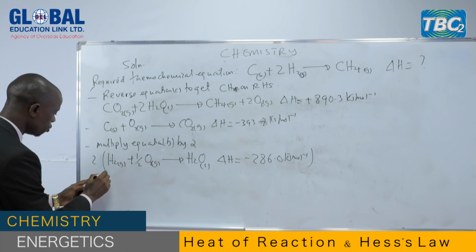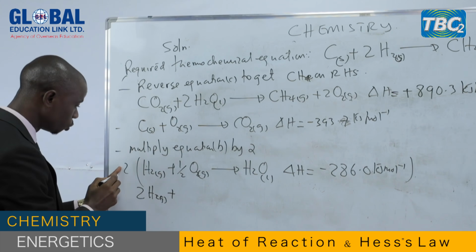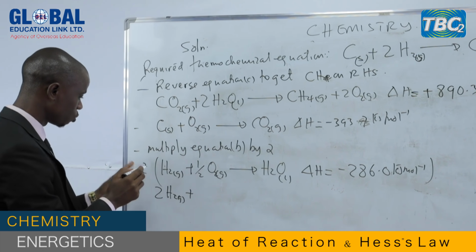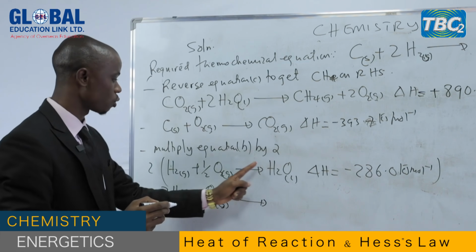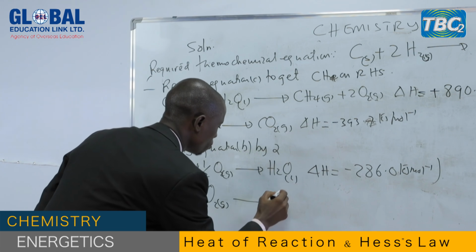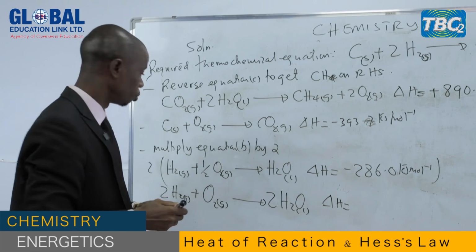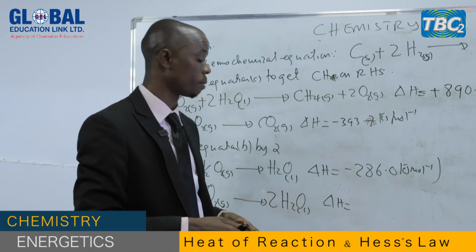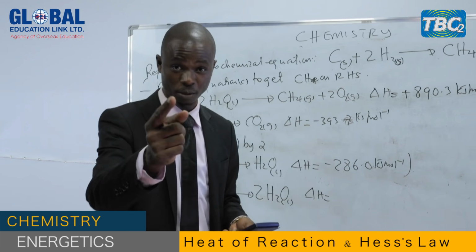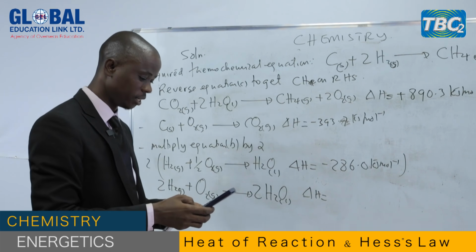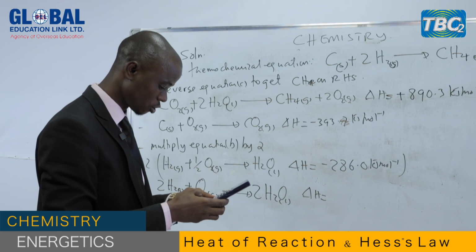So when you multiply, you get two hydrogen gas. 2 times a half, these two and these two will cancel. So we're going to remain with 1 mole of oxygen gas. 2 times 1 mole of water, we are going to get 2 moles of water, liquid. And multiplication, 2 times negative 286.0 kilojoules per mole. You just use your calculator. I hope that you have a calculator because I'm sure that you are following, my dear students. So you take 2 times negative 286.0 kilojoules per mole.